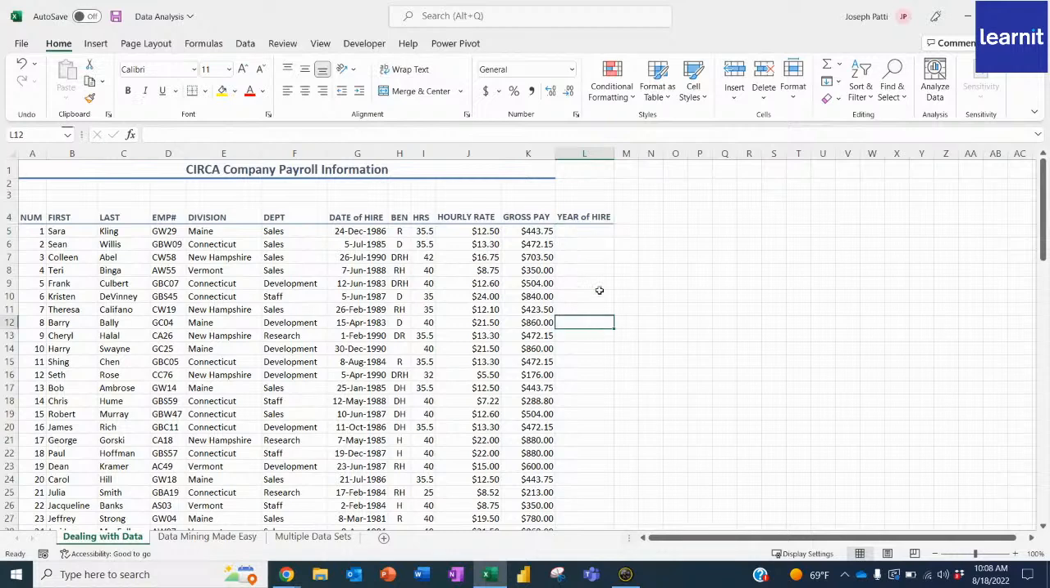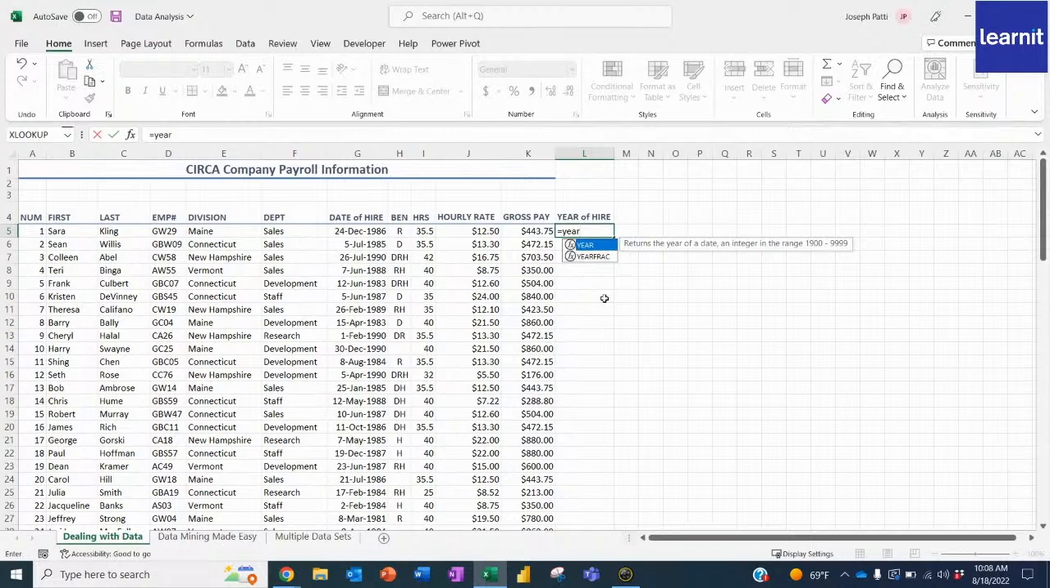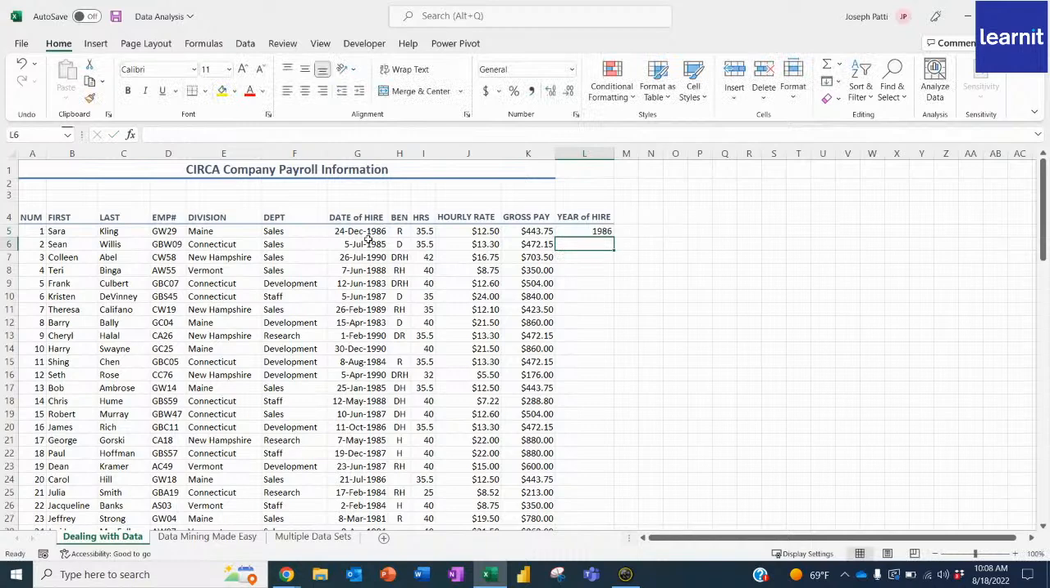Okay. So now that we have this, the next thing we're going to do is pull out the year by using a function called the year function. So I'm going to do equals year, press tab on my keyboard to open up the parentheses. And I'm going to just simply select the date of hire that I want to pull a year from, which is this first one. And when I press enter, I now have 1986.